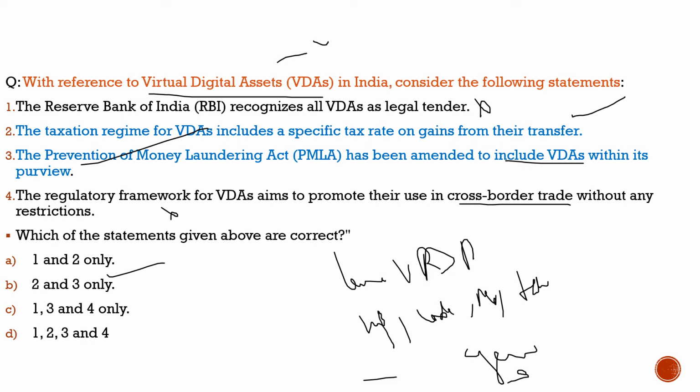And also, for example, if there would be any raid, the government will have the right to take VDAs. If the government is going to raid any official or any person, then the government has the right to take the assets of that particular person. Similarly, under those assets, they can take these virtual digital assets also. And also, it is proposed that 30% tax is proposed for the virtual digital assets.